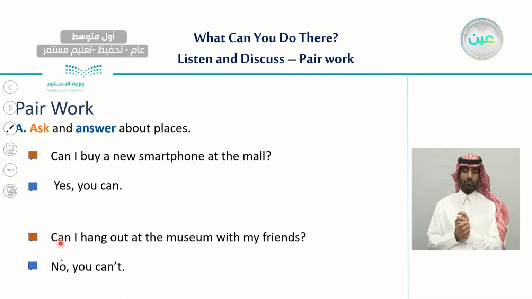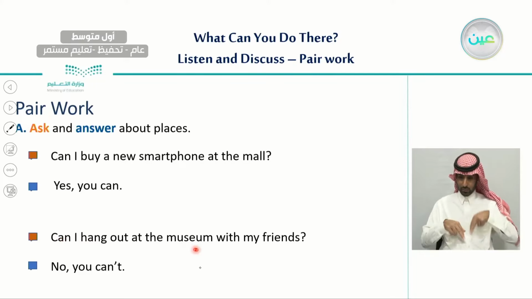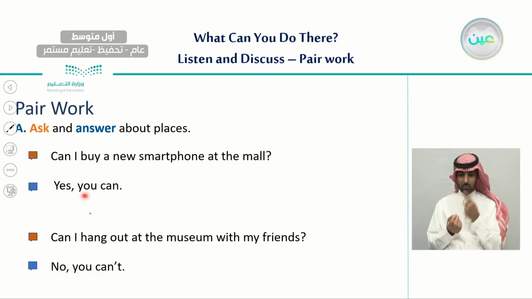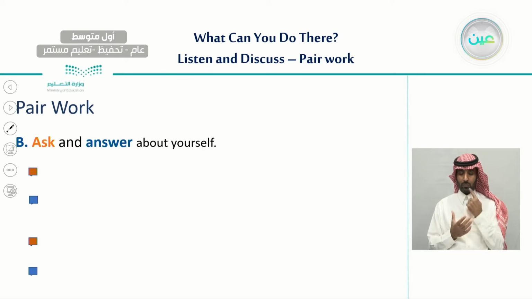Here is another example. Can I hang out at the museum with my friends? No, you can't. So either we say yes, you can, or no, you can't. The idea here is that we use can with I and add whatever activity we would like when we talk about places.